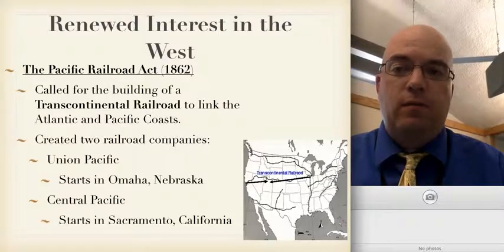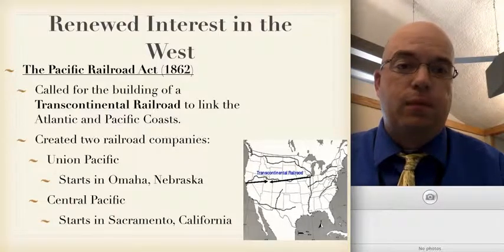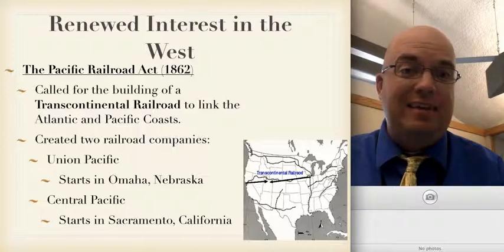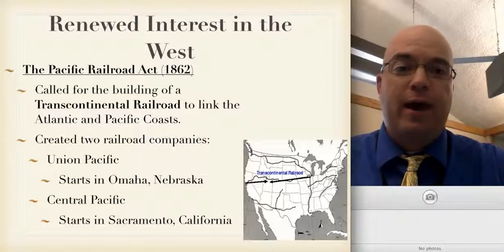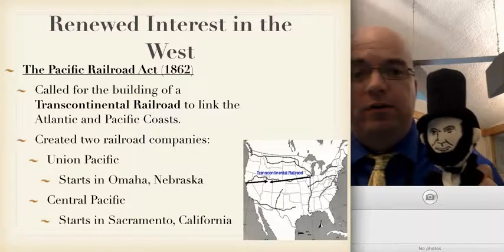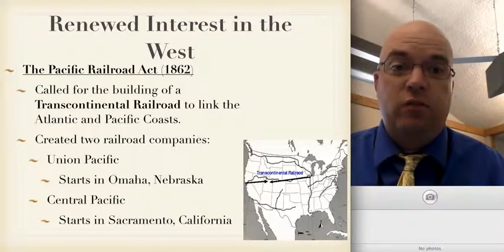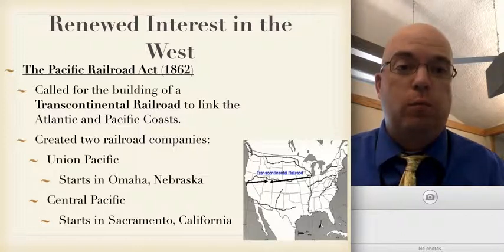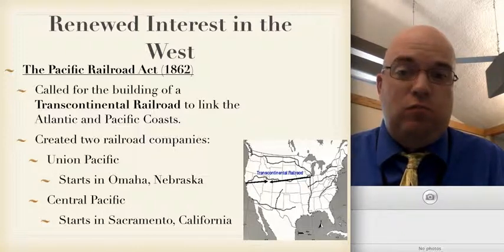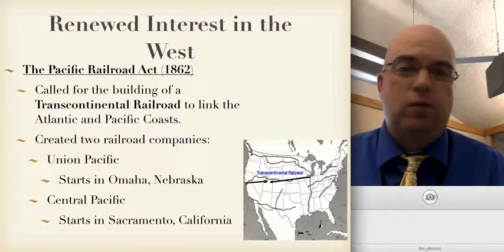So let's talk here about something called the Pacific Railroad Act. The Pacific Railroad Act was passed in 1862. It was passed in large part thanks to our favorite president, Abraham Lincoln. As a Republican, he was very concerned and interested in continued migration to the west, opening up the west for more development and settlement by American farmers. And so there was a need to build a railroad to connect the United States together from the East Coast to the West Coast. And that's what the Pacific Railroad Act did.